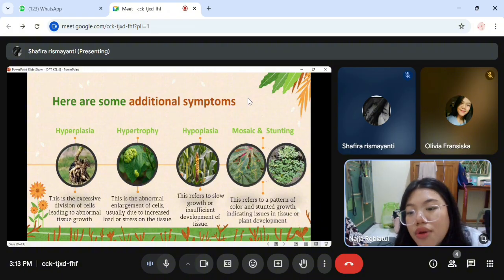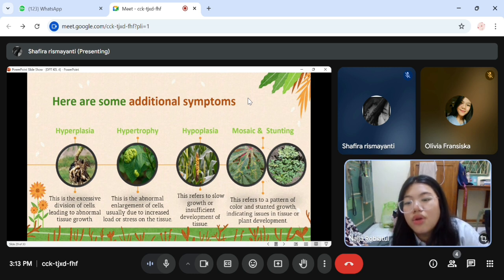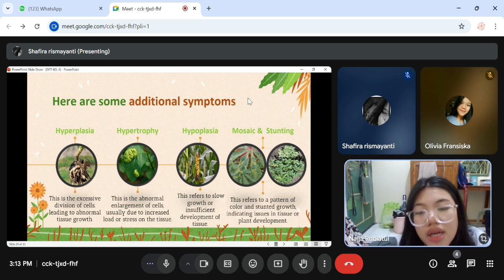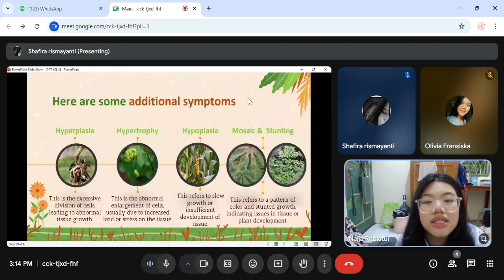This is the abnormal enlargement of cells, usually due to increased load or stress on the tissue. The third one is hypoplasia. This refers to slow growth or insufficient development of tissue. And the last is mosaic and stunting. This refers to a pattern of color and stunted growth, indicating an issue in tissue or plant development.